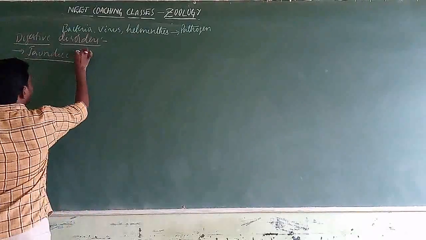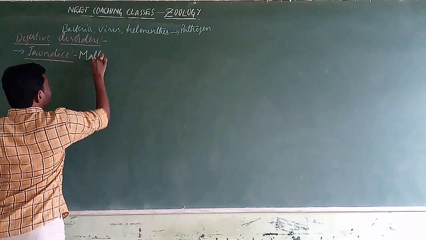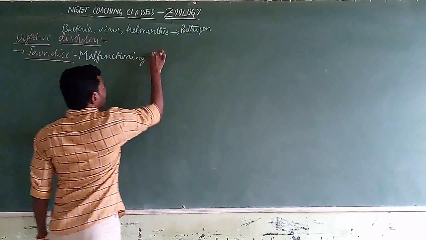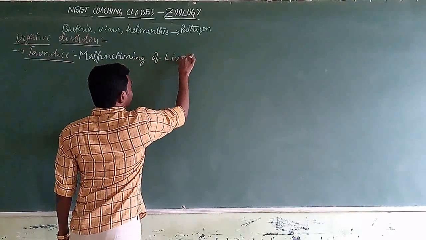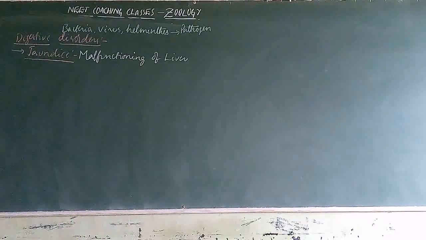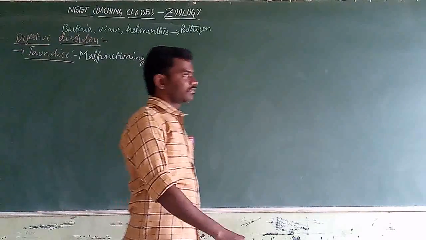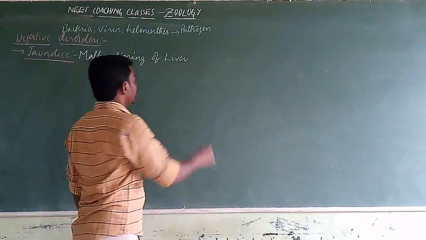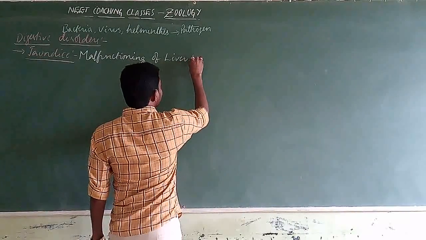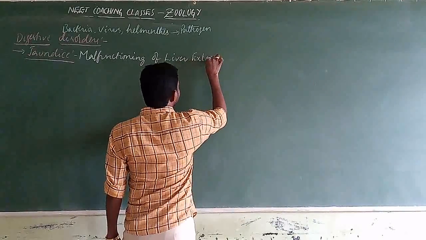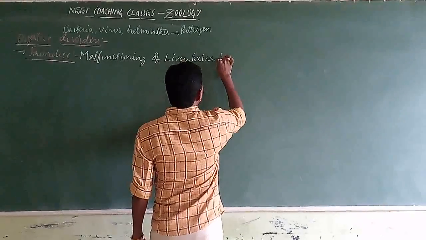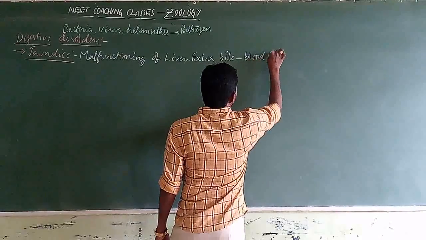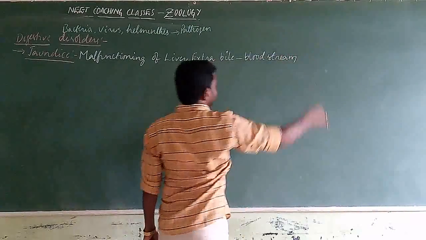It is caused by malfunctioning of the liver. Which means the liver cannot perform its function properly. It is not able to work properly. So in such a condition, an extra amount of bile is released or present within the bloodstream itself.